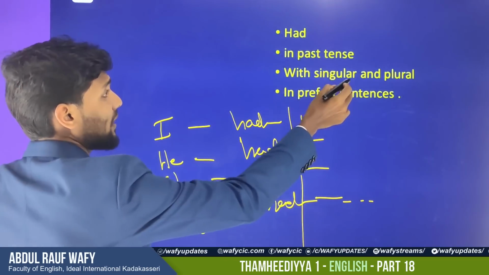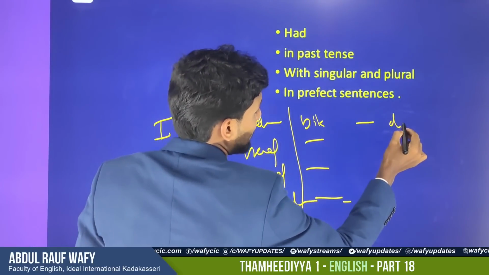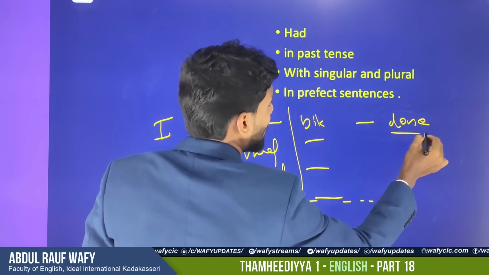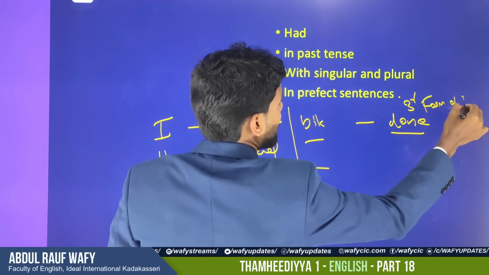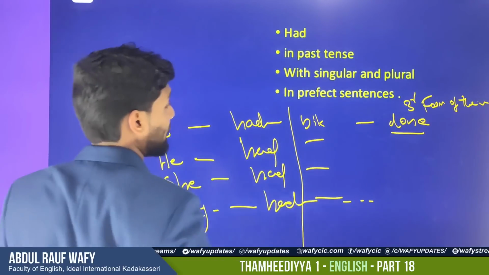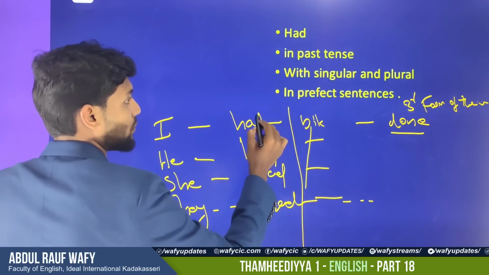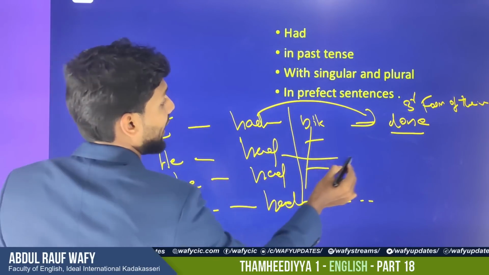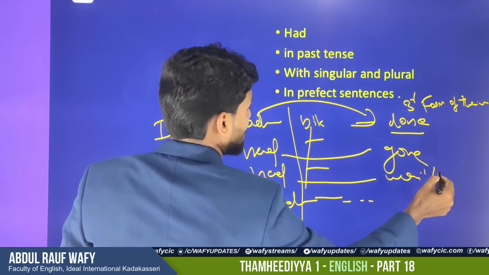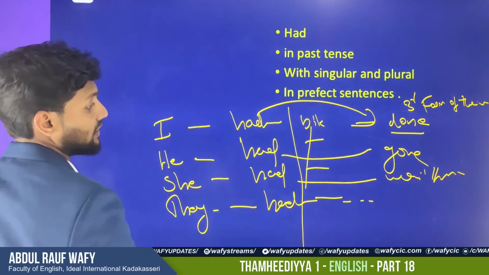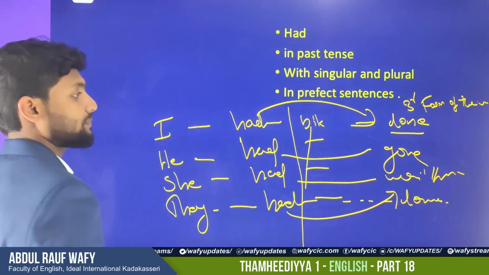And after that, with singular and plural in perfect sentences: I had done. Here also you have to think about the third form of the verb. The third form of the verb should be used here. So just omit it and come to this sentence. So he had gone. And she had written a letter. Like that, they had done it well. So you have to go to this part.